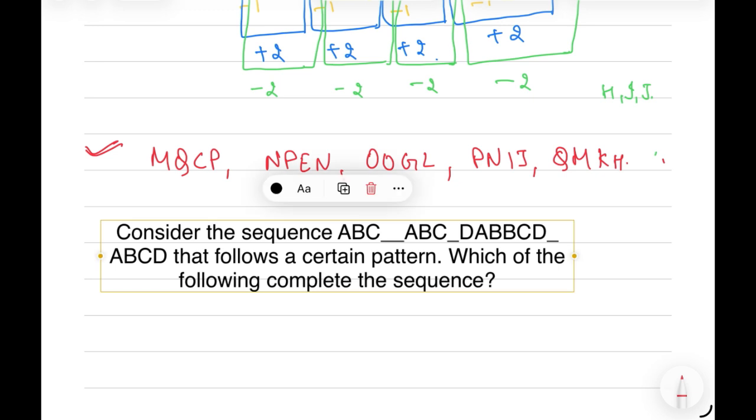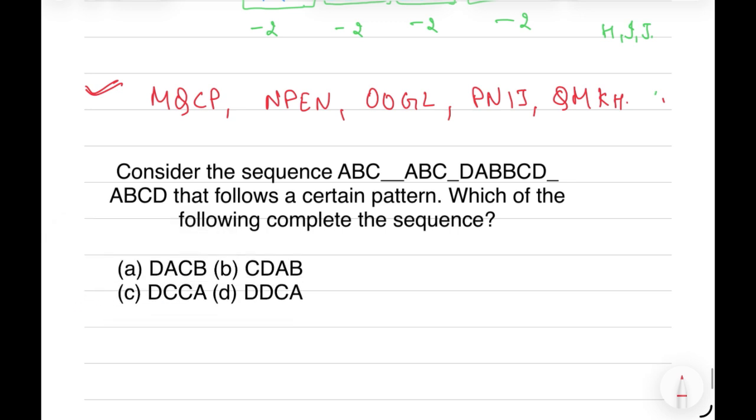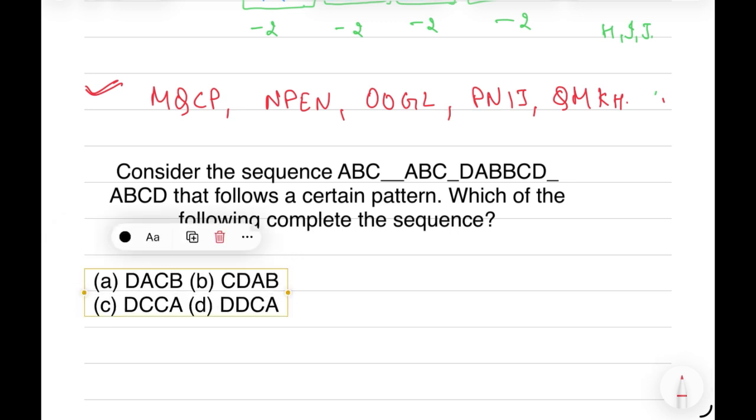So we are given a sequence. We have the sequence A, B, C, dash, dash, A, B, C, dash, D, A, B, B, C, D, dash, A, B, C, D. And we have to complete the sequence. And for that we are given 4 options. So first we will count how many elements are there in the sequence. So there are 18 elements. And we will try to break it into groups, and we'll try to find out the pattern they follow in every group. So the question will get easier.